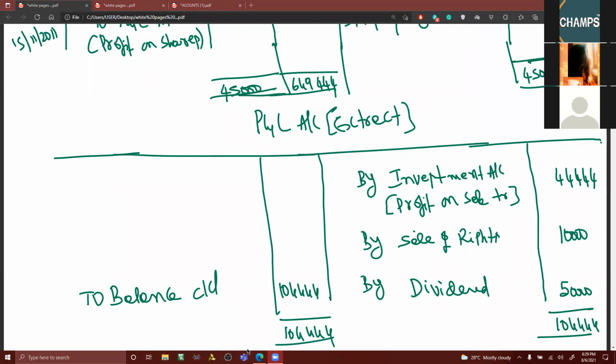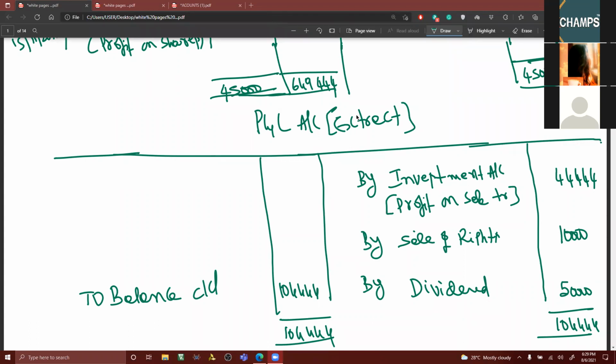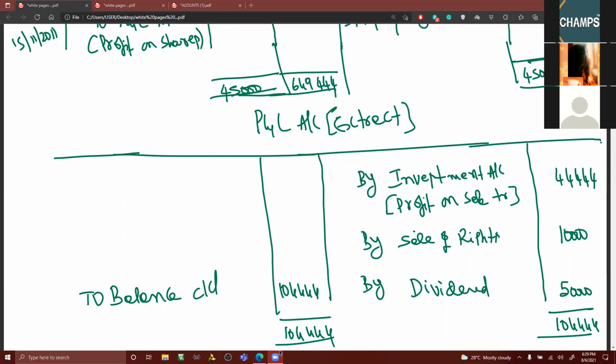See, Abid, you got a doubt: if we are preparing investment account in the books of company, then we have to prepare statement of P&L if asked. Let me tell you, my dear friends, if anybody is having the doubt, statement of P&L, generally we don't do. I told you in the beginning itself, we are going by double entry system. For investment account, very partly 1 or 2 adjustments. For that, in the format where it will be taken, you can say other income. But when he's asking P&L account, he's not asking statement. Statement of P&L account will never be asked.